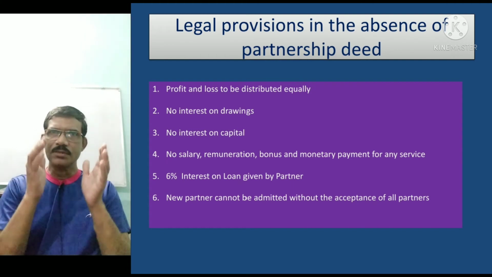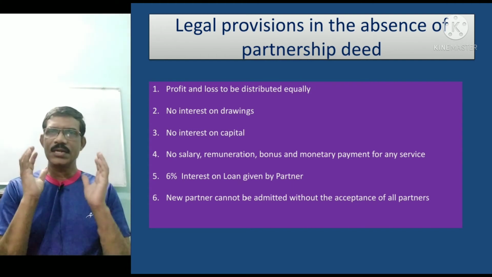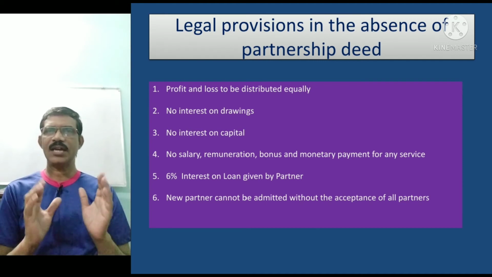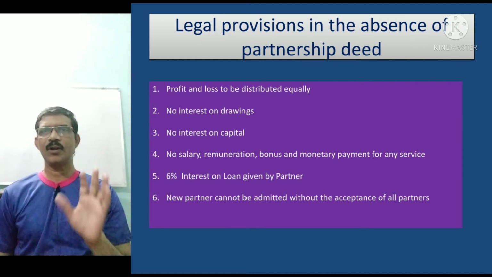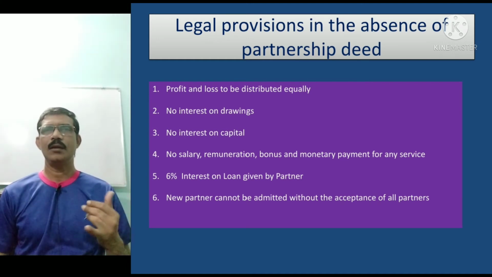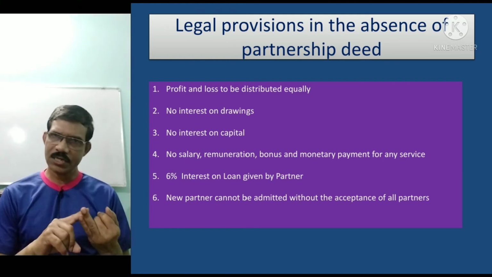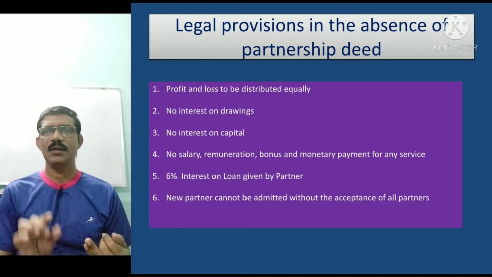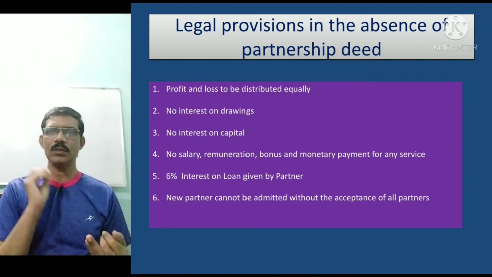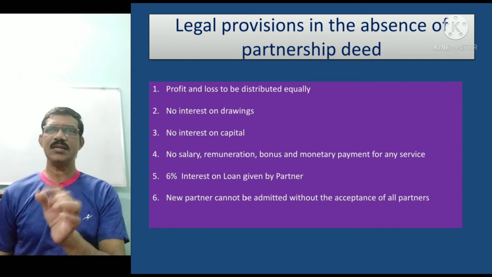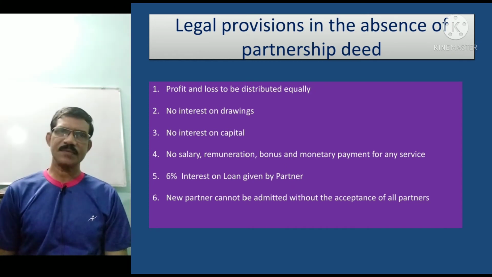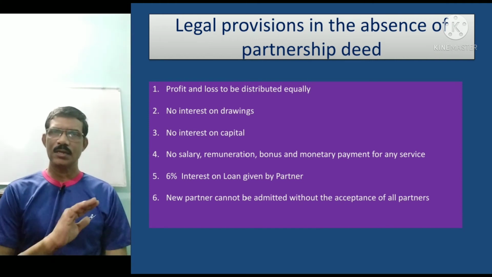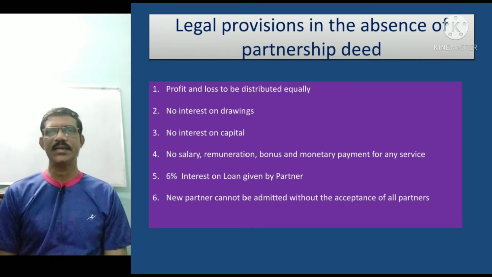Please try to observe and understand the legal provisions I have been telling you now. In the absence of any agreement on profit and loss, equal distribution, no interest on capital, no interest on drawings. When any partner sanctions a loan to the partnership firm, 6% interest is to be charged. If any partner provides any service to the firm, no bonus, no salary, no commission. So nothing will be allowed to the partners.